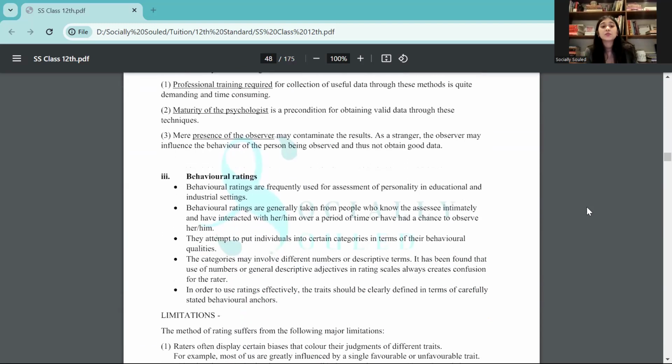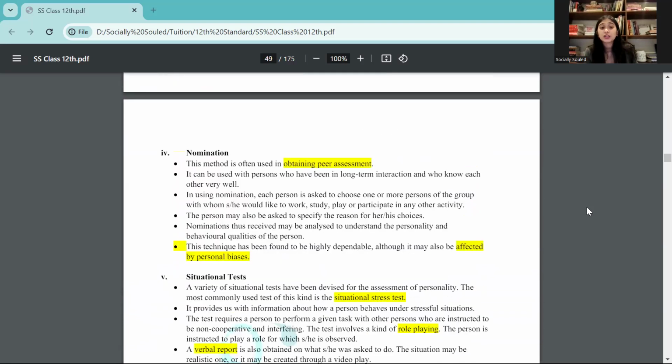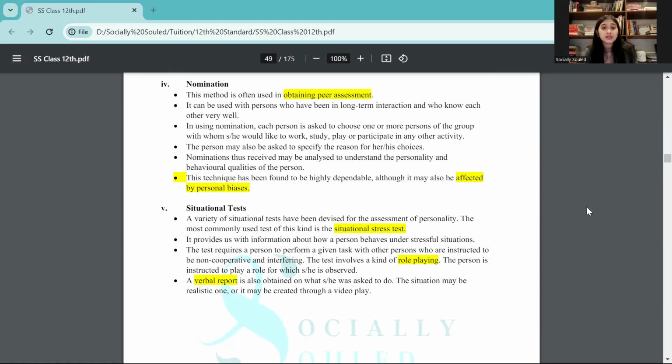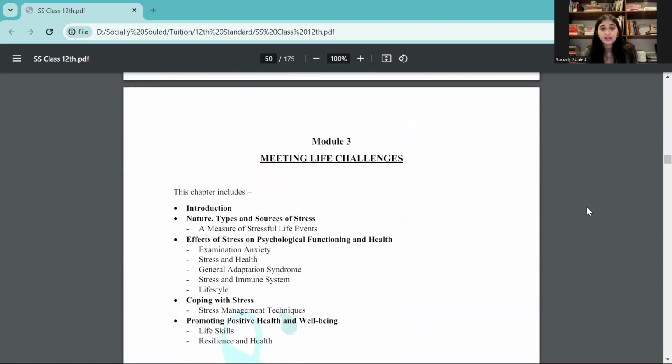Which behavioral assessments are used, and which are the limitations? Now you might think, what is the whole point of studying the limitations? But in limitations, you have something known as the halo effect. You should know what the halo effect is. You should know what recency bias is. You should know what middle category bias is. This is something you need to know, right?